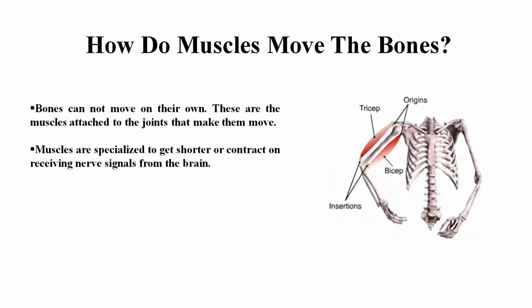Students, bones cannot move on their own. These are the muscles attached to the joints that make them move. Almost half the body's weight is muscle. Muscles are specialized to get shorter or contract on receiving nerve signals from the brain. Students, muscles are elastic bundle-like structures attached to the bones by tough fibers called tendons.